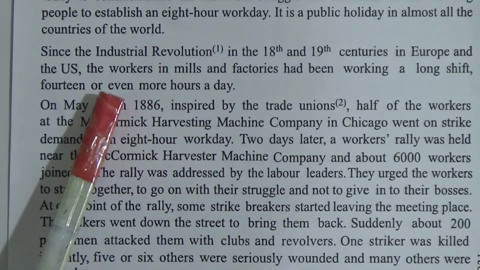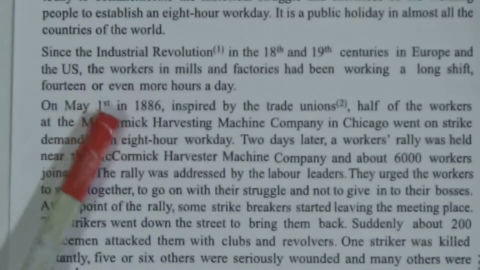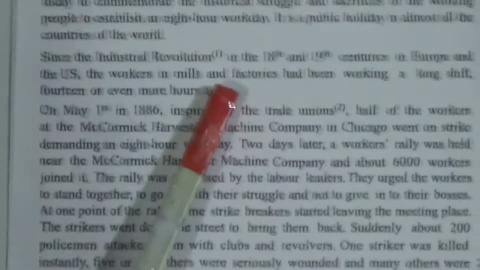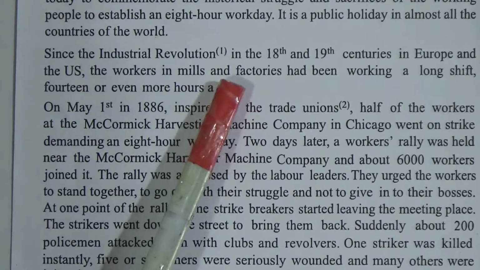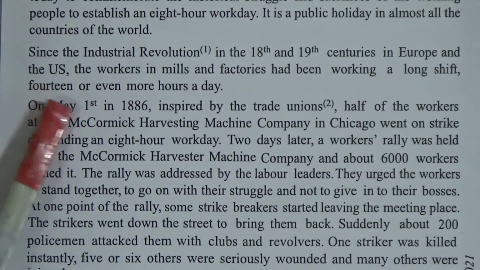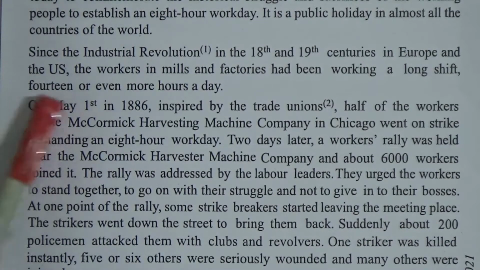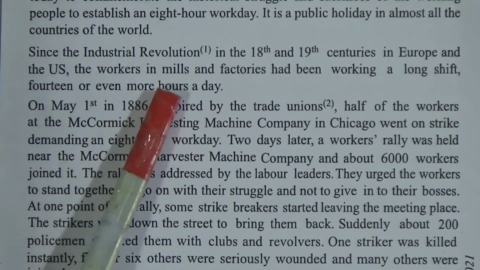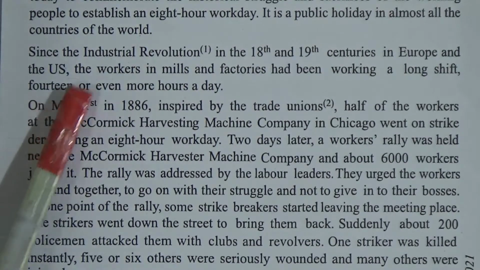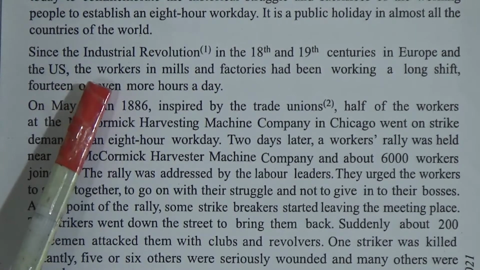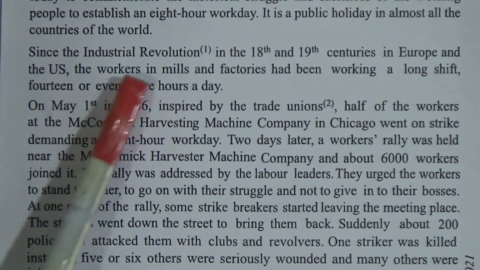Which is very inhuman. Now look, we have only 24 hours in a day, and they have to work 14 or even more hours a day. That's why they stood up, they raised their voice.